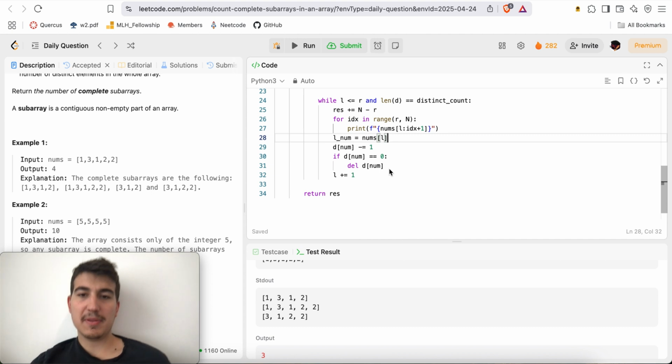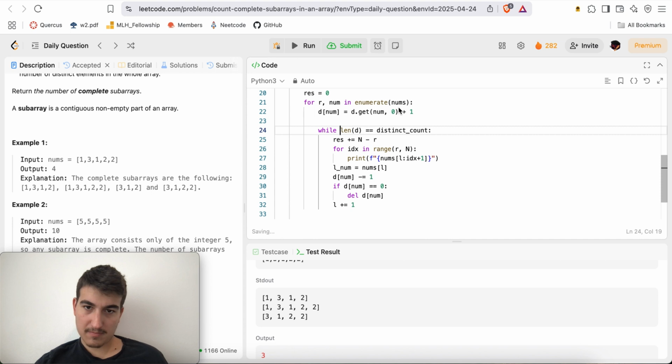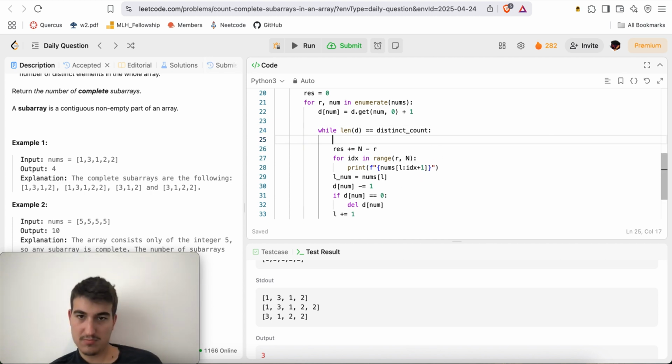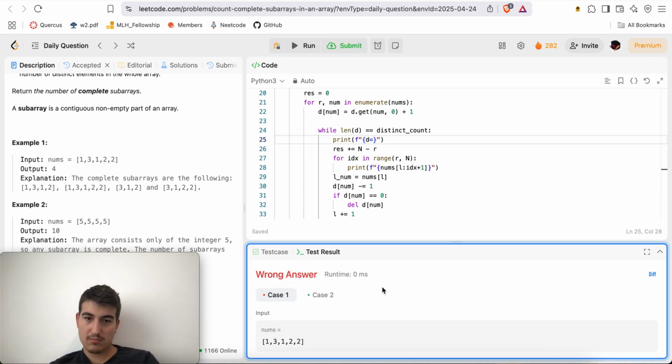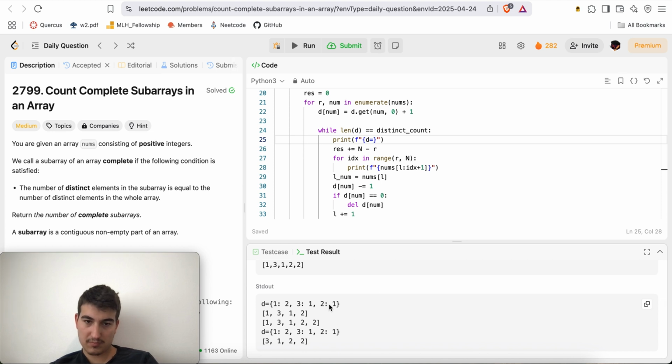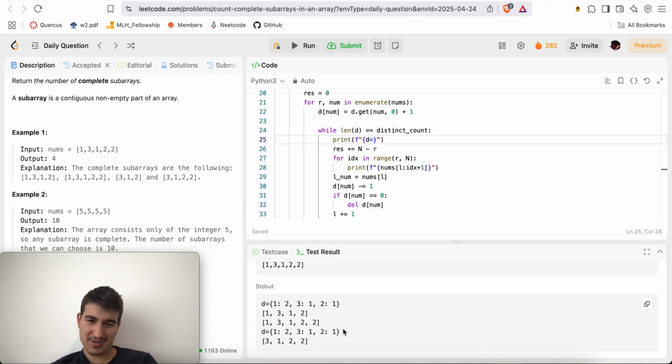This should be completely fair. I should be deleting 1 here, which had a frequency of 2. D equals... What is going on here?